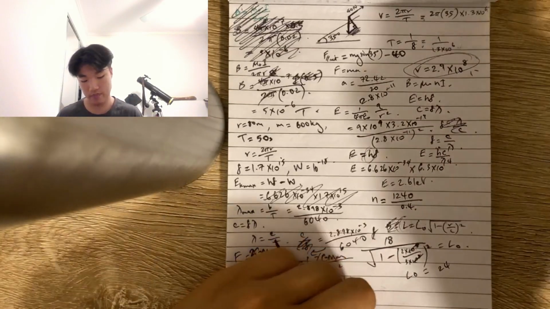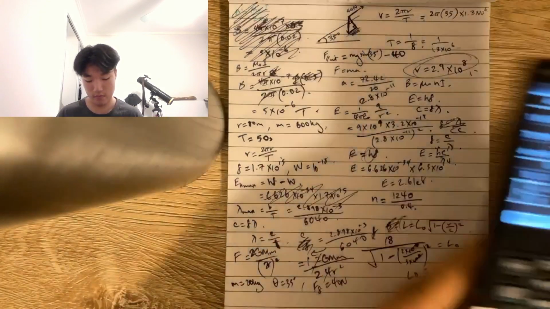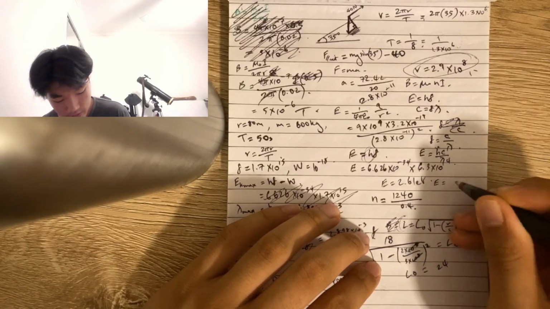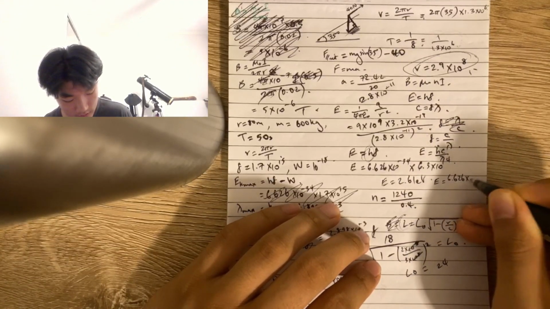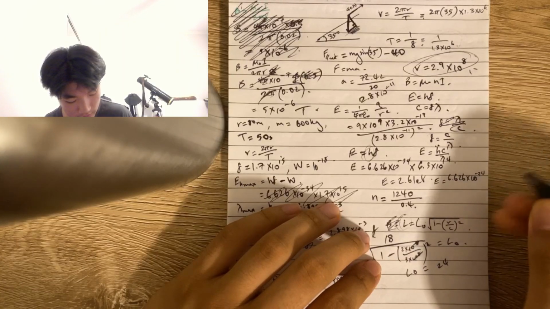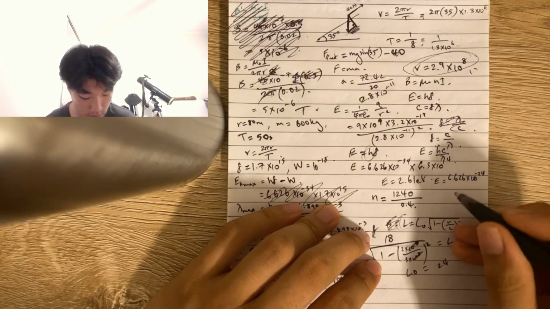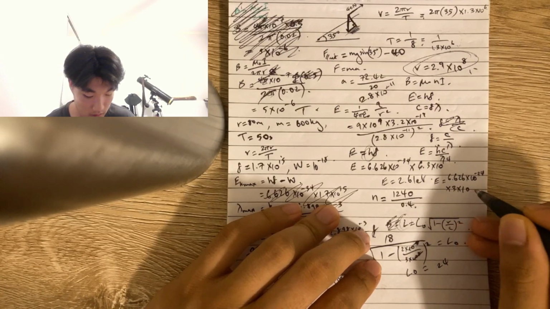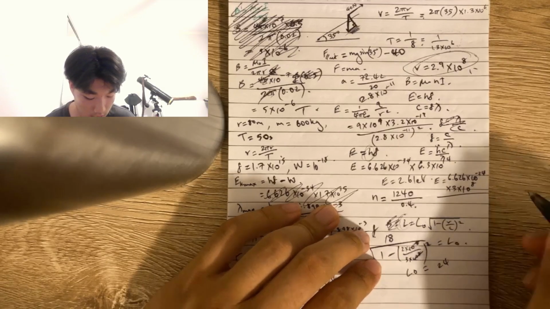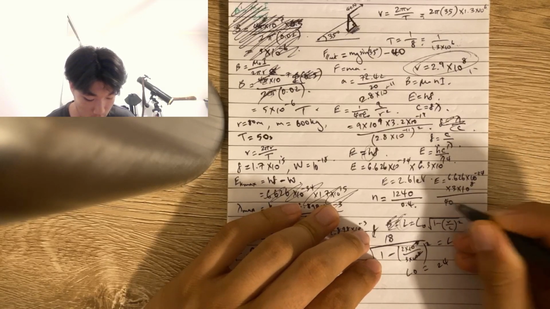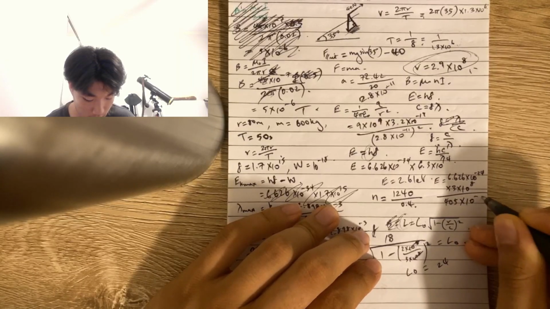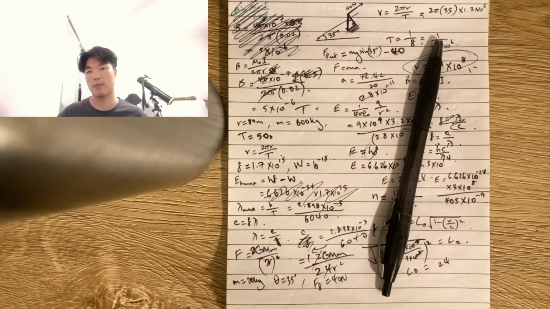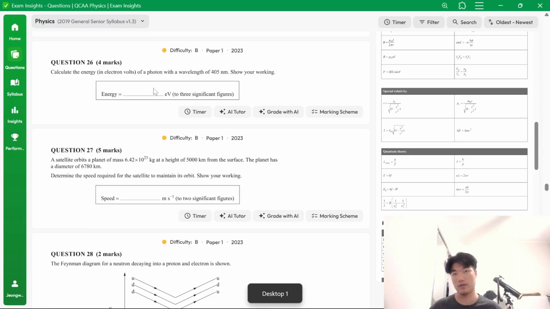So here, this becomes 6.626 times 10 to the negative 34, times 3 times 10 to the 8. This is all divided by 405 times 10 to the negative 9. 10 to the negative 9 is because it's in nanometers.